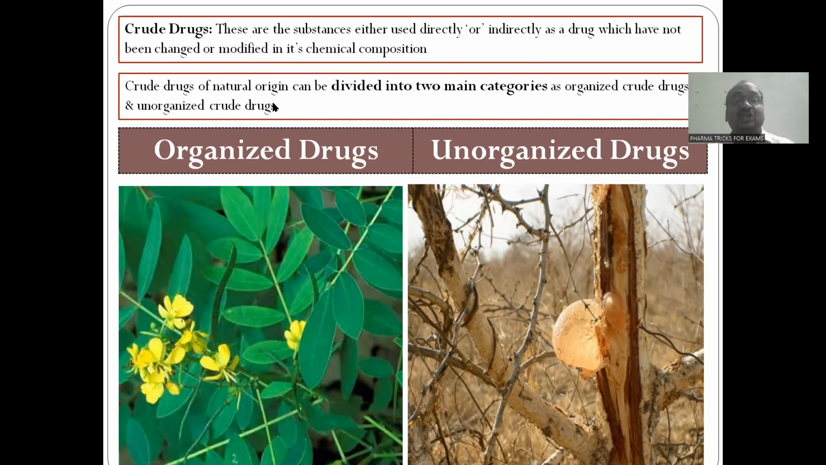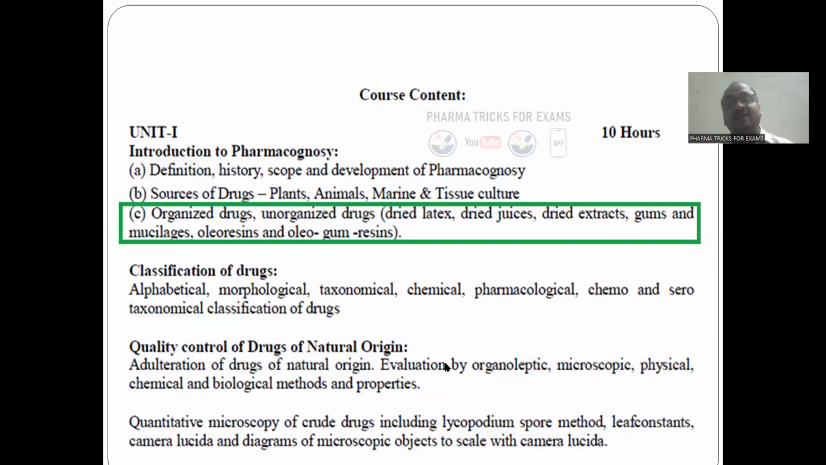See, crude drugs of natural origin are divided into two main categories. Organized drugs: a particular organ will be there. Unorganized drugs: they do not have a particular organ. See, this is the course content. Dried latex, dried juices, dried extracts, gums, mucilages, oleoresins: all these in the bracket come under unorganized drugs. I will explain this entire topic.